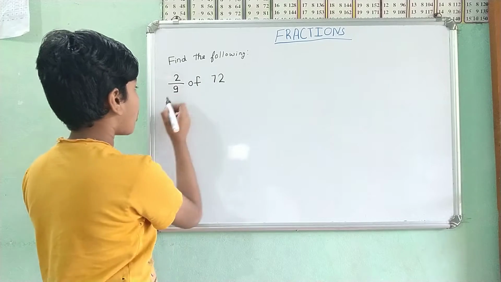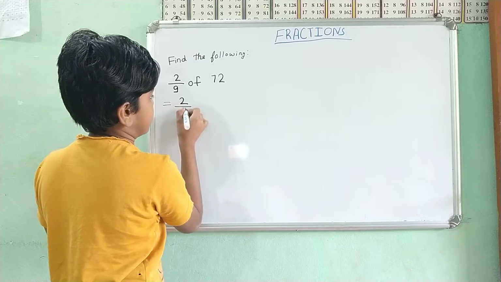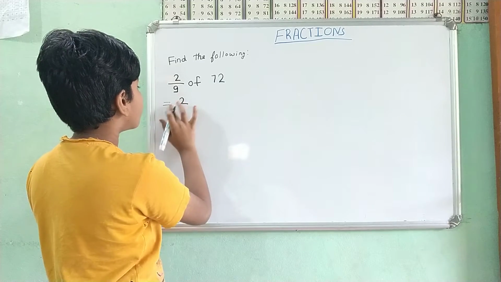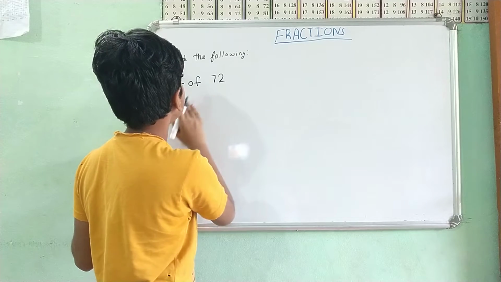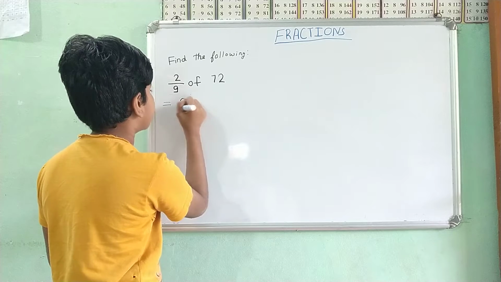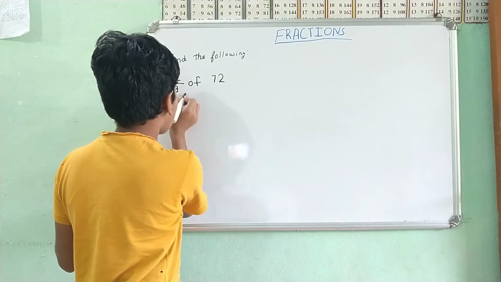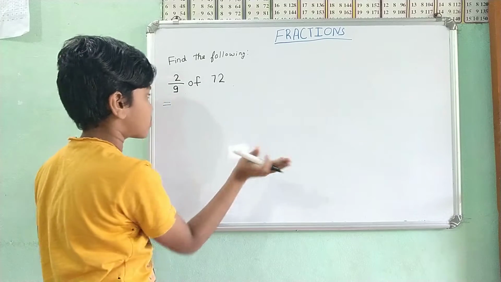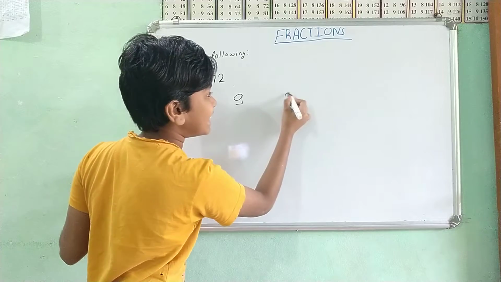First we'll check the denominator, so we'll check 9 combined with 72. So you take 72, take 9, and then 2.